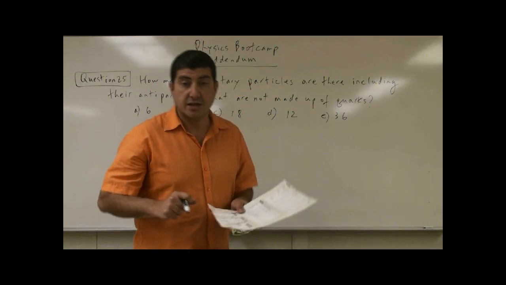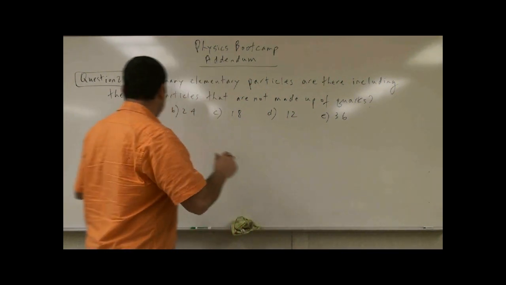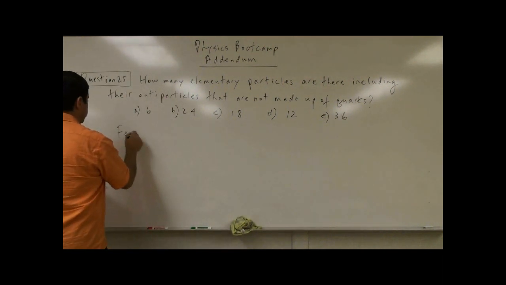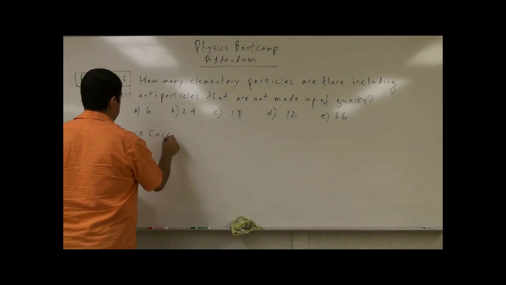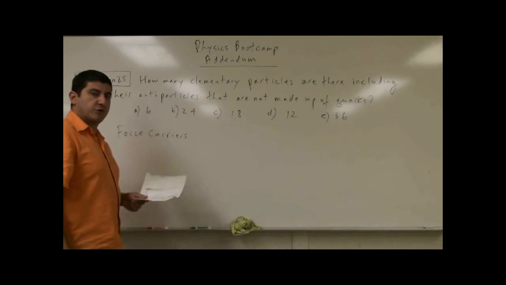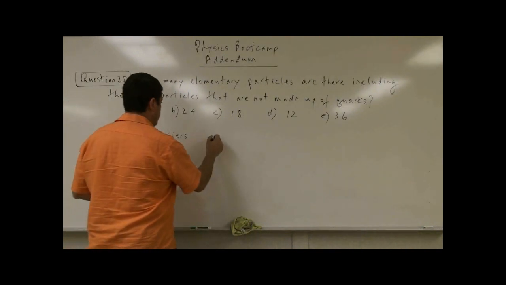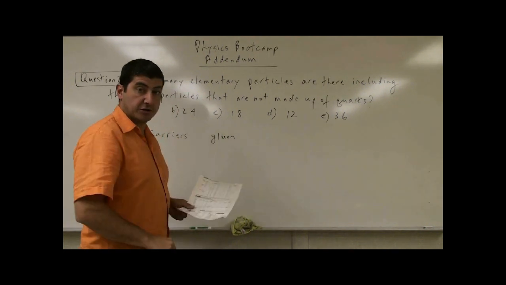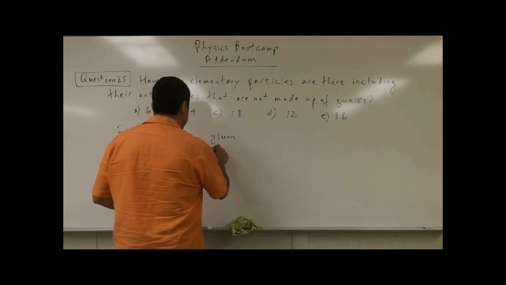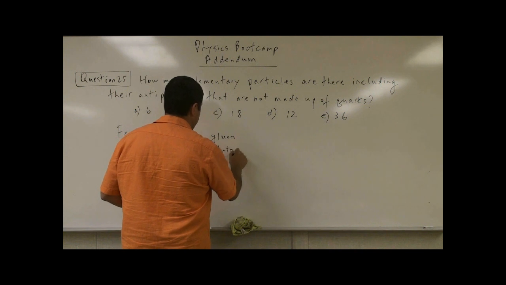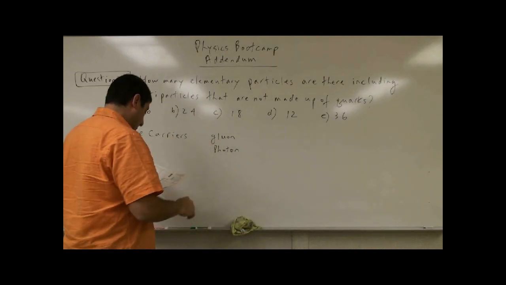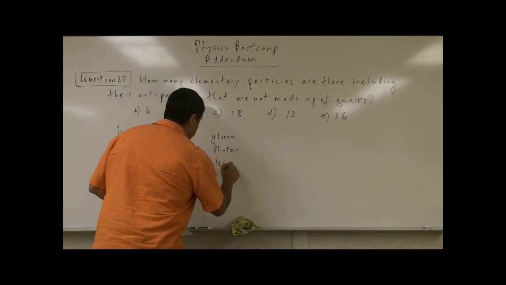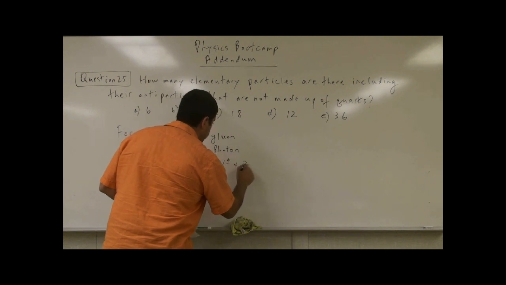We saw that there are the force carriers. And how many force carriers are there? Well, there is the gluon, and of course its antiparticle, the antigluon. There is the photon, and then there's the antiphoton, and then there is the W plus, minus, and Z0.